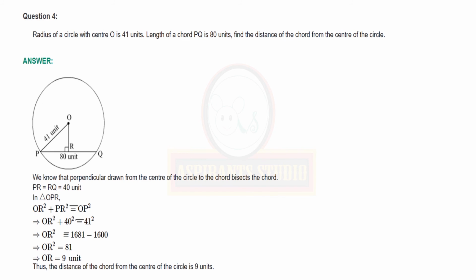In right angle triangle OPR by Pythagoras theorem, we have OP square is equal to, put the equal to symbol here, something has gone wrong in typing, so make the correction. OP square is equal to OR square plus PR square. Substitute the values, so we get OR square is equal to 81. Now find out OR, that will be square root of 81, that is 9 units. Thus the distance of the chord from the center of the circle is 9 units.